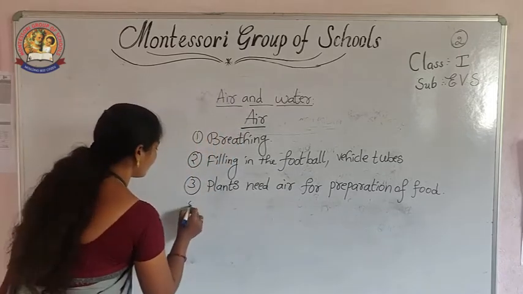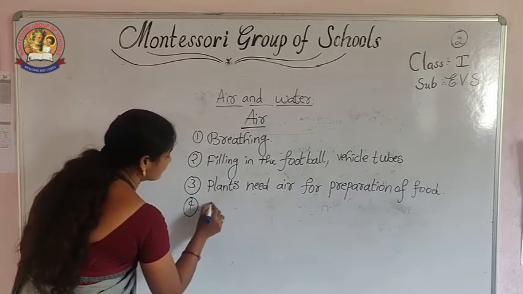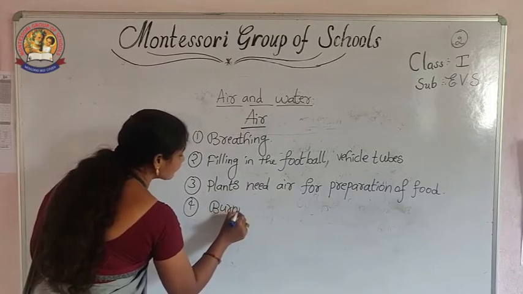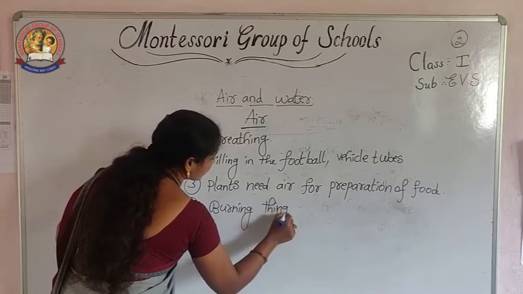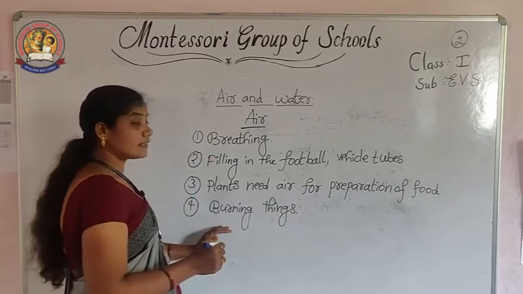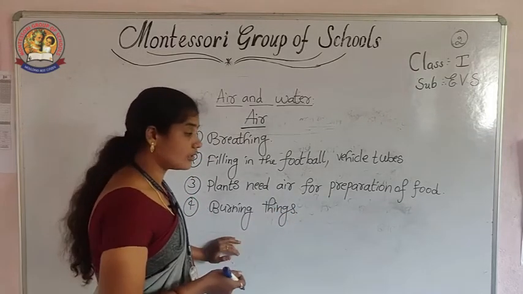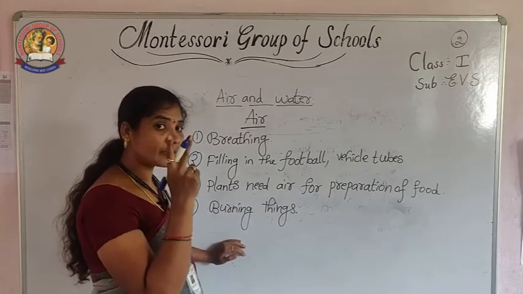The fourth point is burning things. For burning things also air is useful. For example, you take two candles.